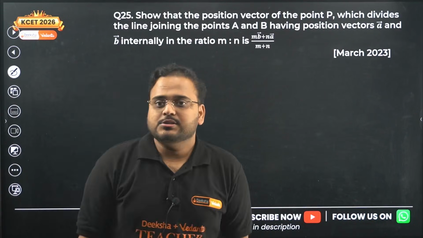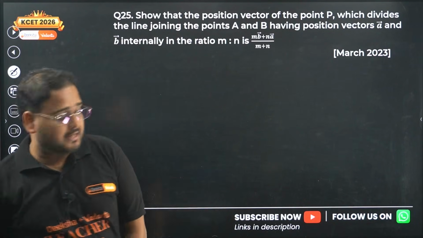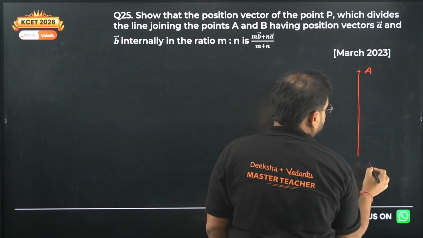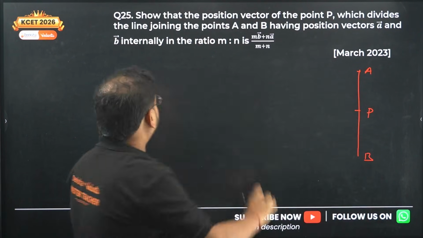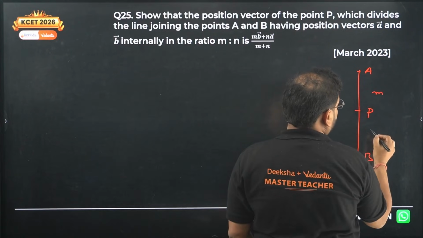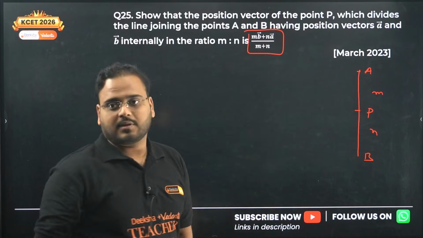25. Find the position vector of the point P which divides the line joining the points A and B. Point A is here, point B is here, point P is over here, with the ratio internally m to n. This is the derivation of your section formula.